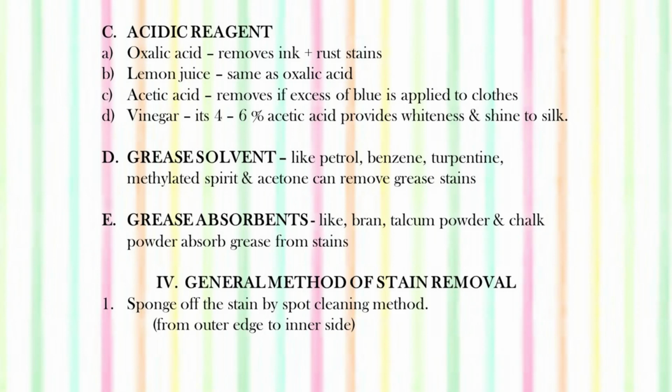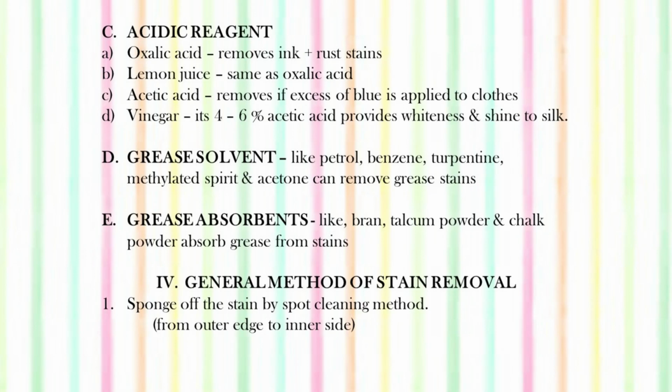We look at the acidic reagents. In this, first we have oxalic acid. It removes specifically ink stains and rust stains. Then lemon juice is just the same as oxalic acid. You can remove ballpoint ink stains or rust stains with the use of lemon juice.